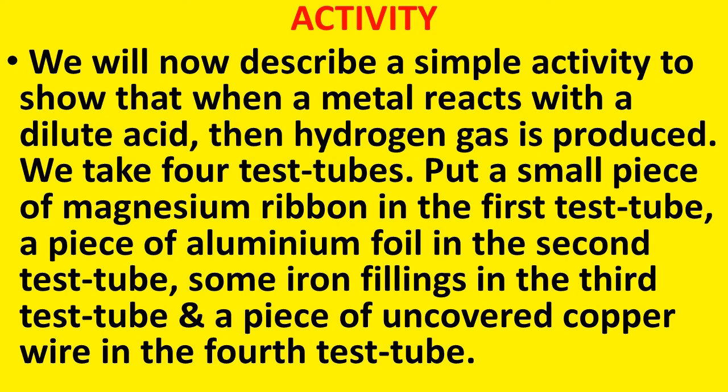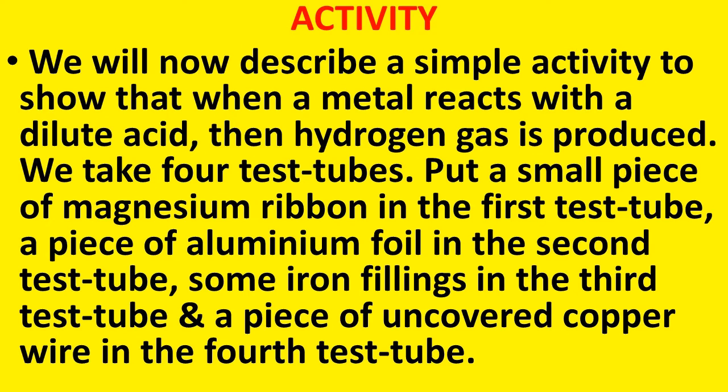Now, let us discuss an activity. The aim of the activity is to show that when a metal reacts with a dilute acid, then hydrogen gas is produced. So, what is the aim? To show that the metal reacts with dilute acid and produces hydrogen gas.